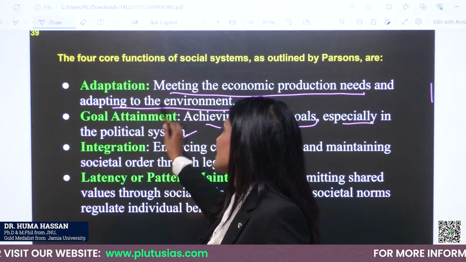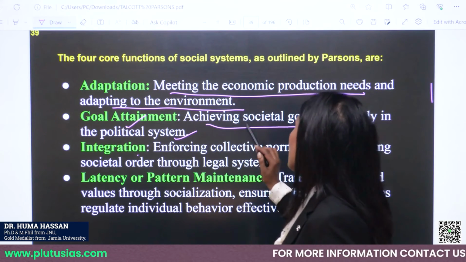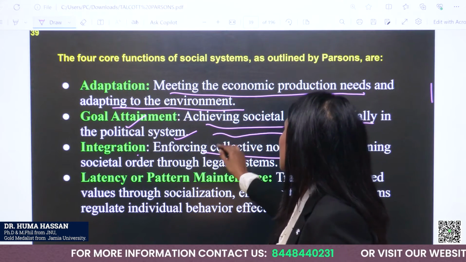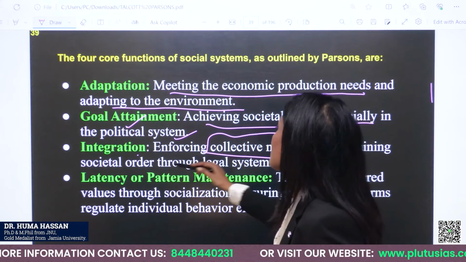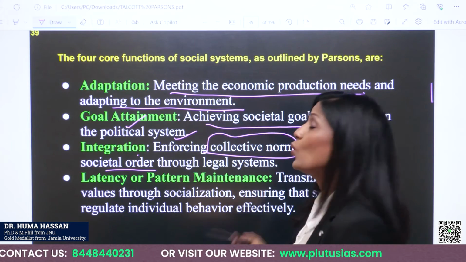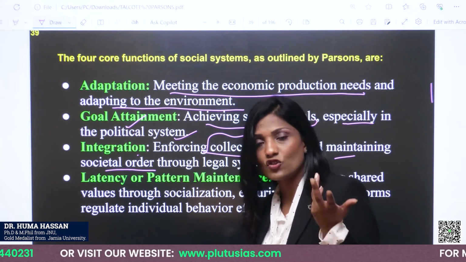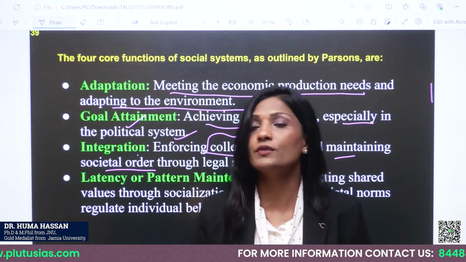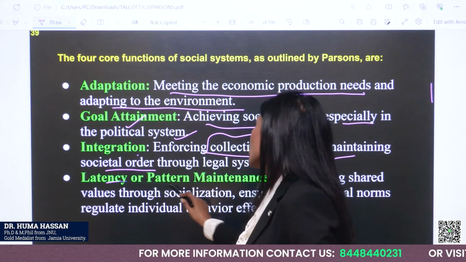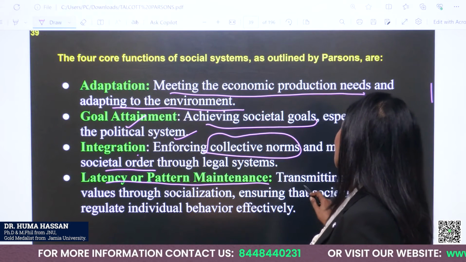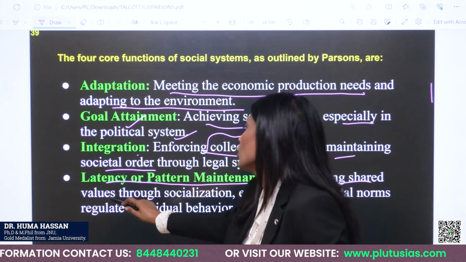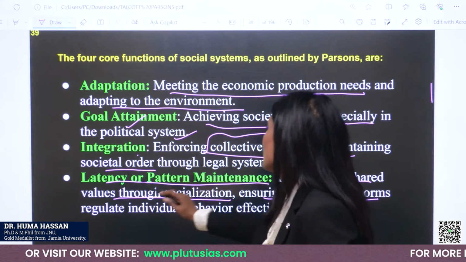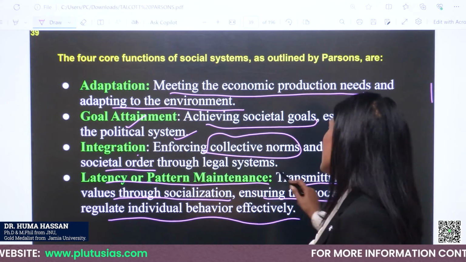So this is goal attainment. Then integration. Now we have collective norms, which maintain societal order through legal systems. I just gave the example of taxes; it is a societal norm. Then latency, or pattern maintenance: transmitting shared values through socialization, ensuring that societal norms regulate individual behavior effectively.